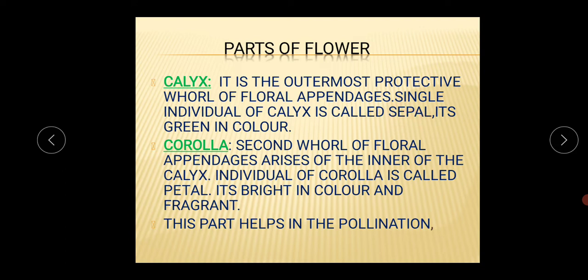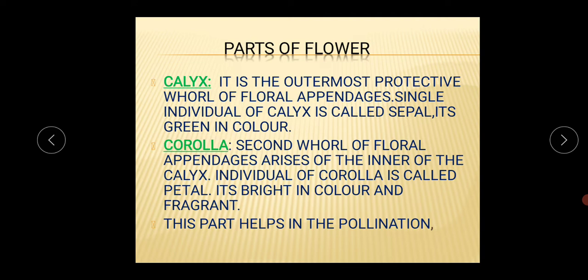I am pointing to this part because this is important for your 1 mark question: what is the meaning of sepal and what is the basic difference between the calyx and sepal. Each and every individual of the calyx is called a sepal. I am underlining this portion because it is important for your exam. When all the sepals are collectively taken, they are called the calyx, and it's green in color.